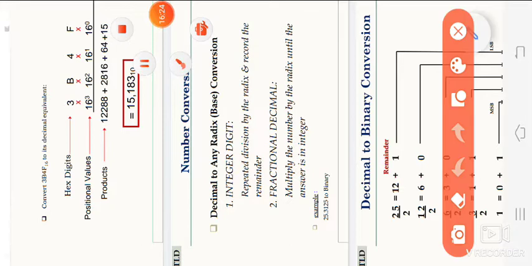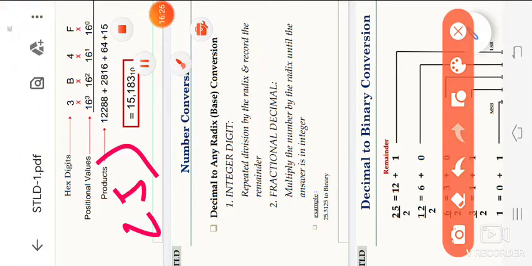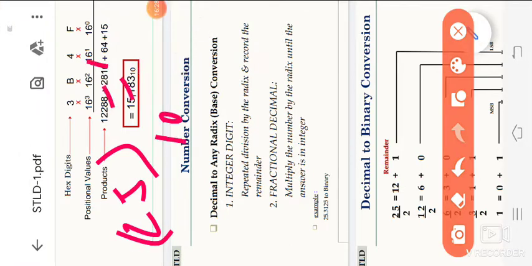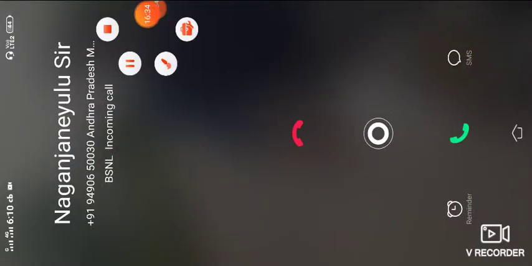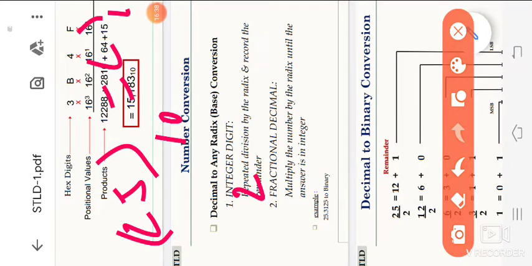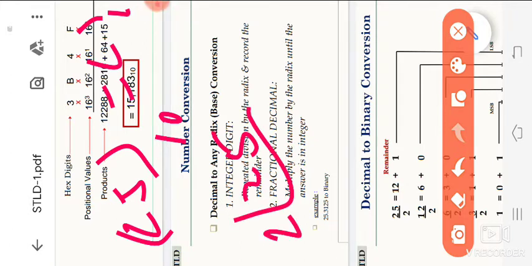That means we are giving 25, base 10 to base 2. You have observed 25. This 25 can be divided by 2 because it is decimal to binary.